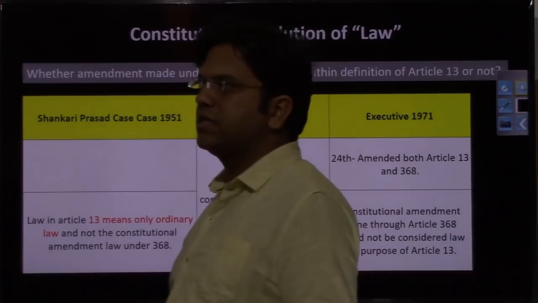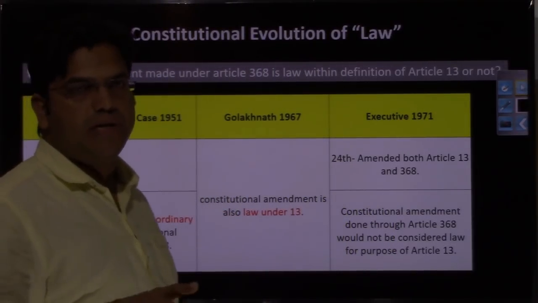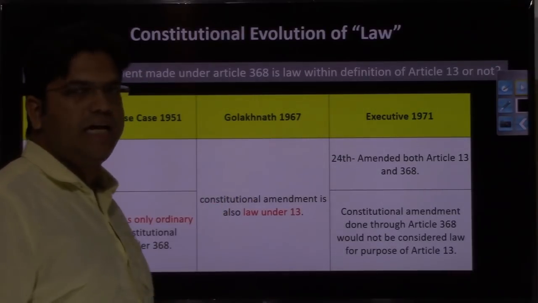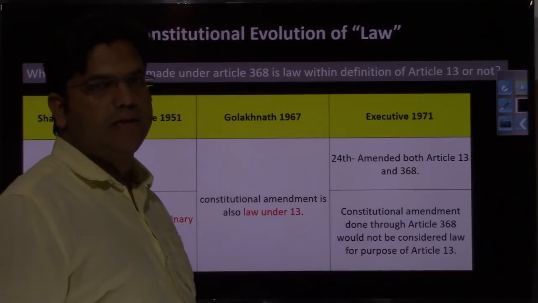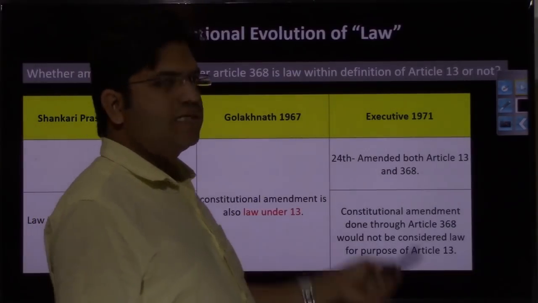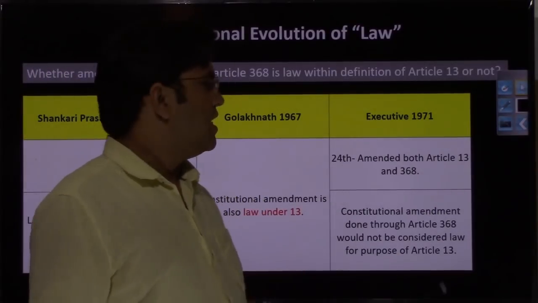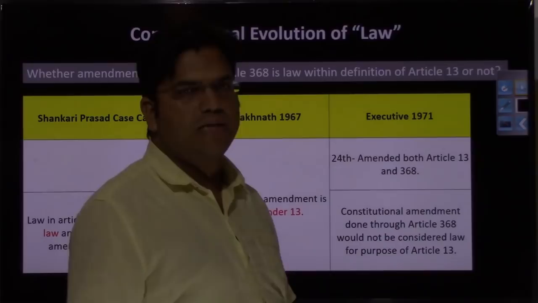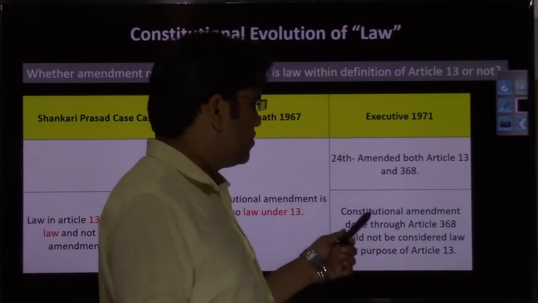Then comes Golaknath case in 1967 and it says that constitutional amendment made under Article 368 will be considered law within the meaning of Article 13, right. Then finally, the executive takes on this judgment in 1971, Madam Gandhi, and she comes up with two amendments, that is 24th and 25th amendment, although 25th is not relevant, so I have not mentioned it.